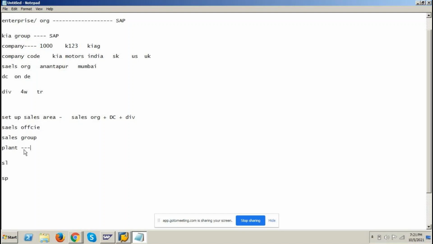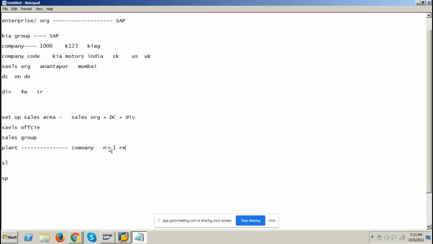Next, plant should be assigned to company code. This plant should be assigned only to one company code. This should not be assigned to different company codes. Okay? So the relationship between plant and company code is that however many plants there are, n number of plants will be assigned to only one company code. So the relationship between plant and company code is n to 1 relationship.